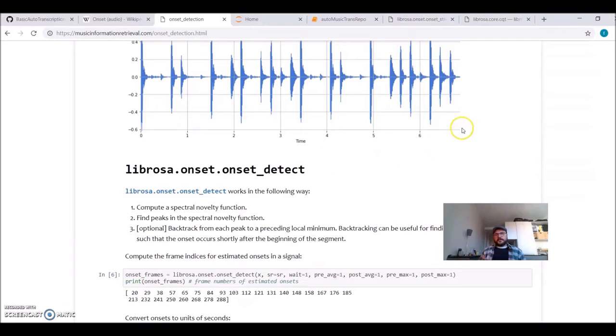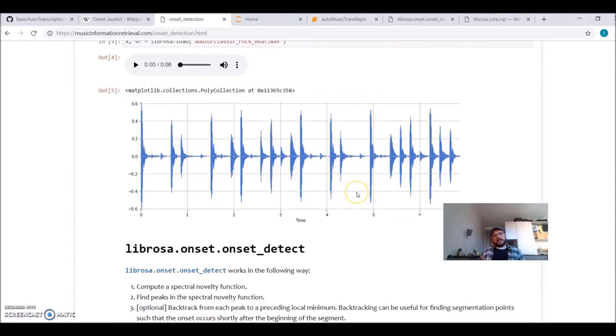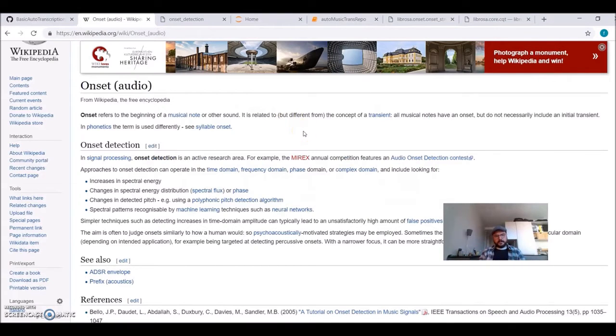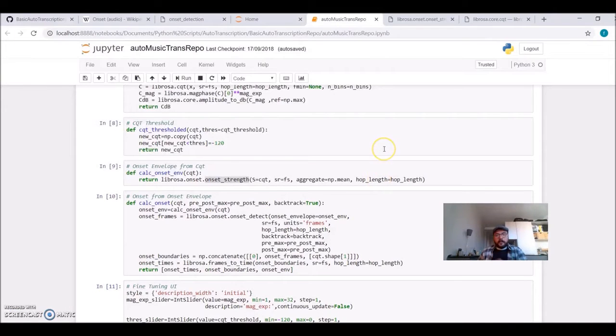So in general, it calculates a spectral novelty function, and it finds the peaks, and this tells you where the notes start. It's much more complicated than that, but let's think of it as a way to find when the notes take place. So we already have our time frequency representation, using the LibRosa CQT transform.